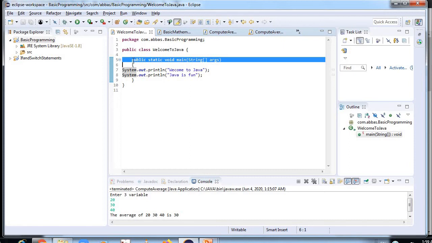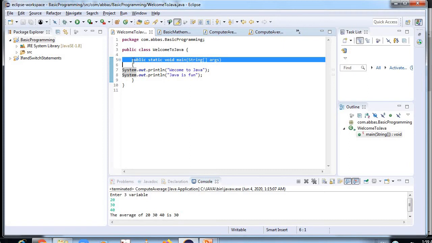Static is a keyword. If we declare any method as static, it is known as a static method. The core advantage of the static method is that there is no need to create an object to invoke it.